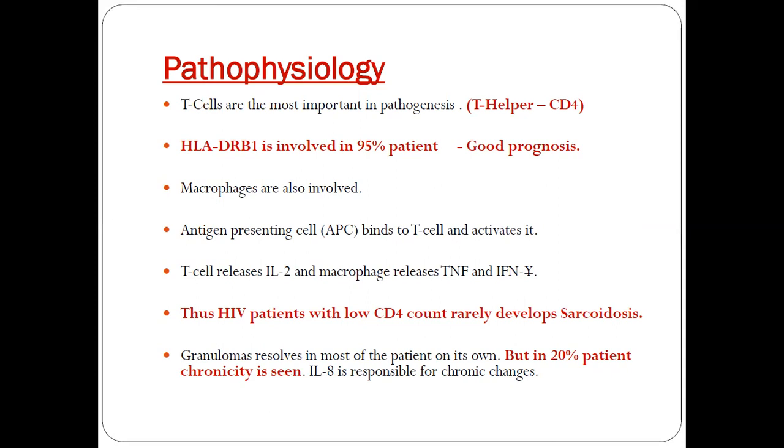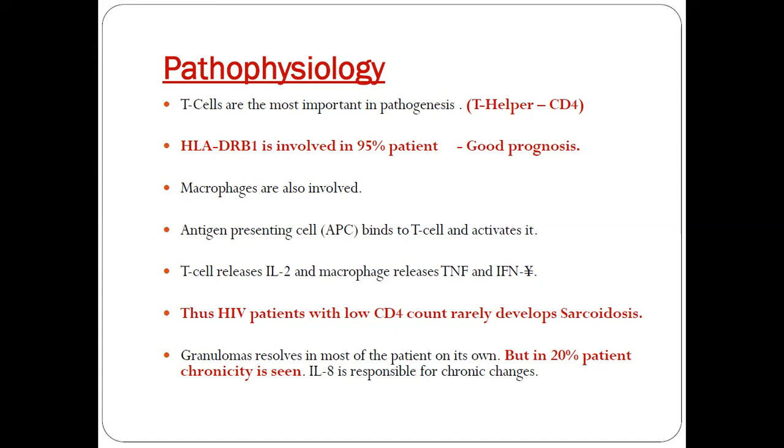And coming to granuloma resolution, as we all know, interleukin 10, which is an anti-inflammatory cytokine, is responsible for granuloma resolution. Hence, around 50% of sarcoid patients have spontaneous resolution, and 20 to 25% of patients have chronicity.